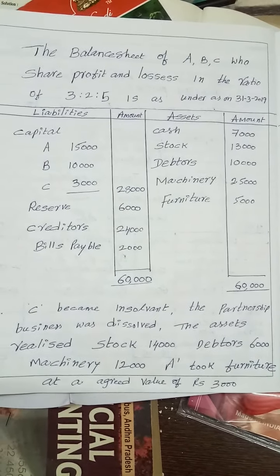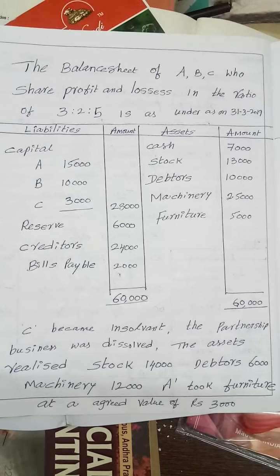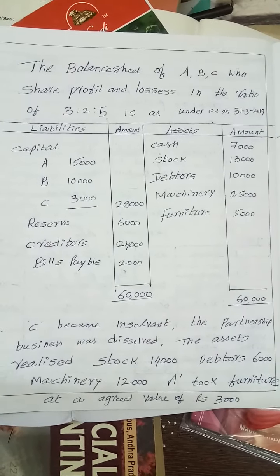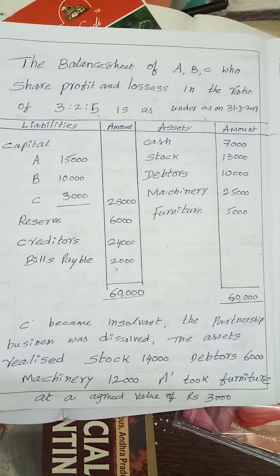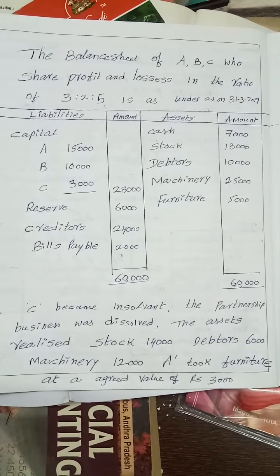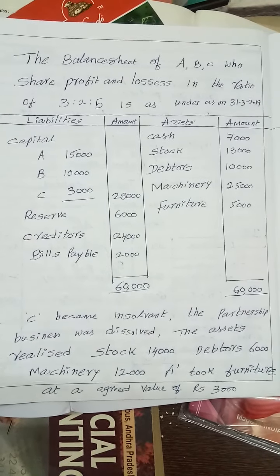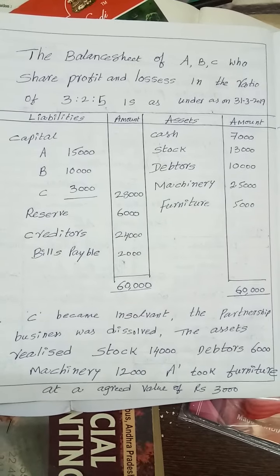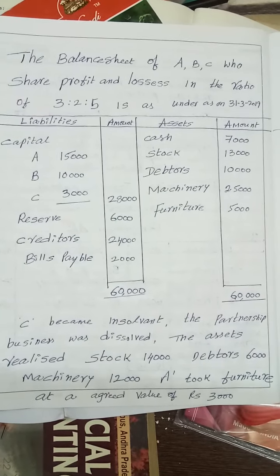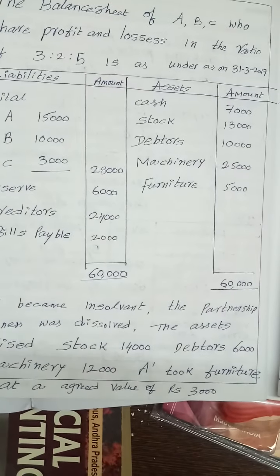See, my dear students, there are three partners A, B, C who share profits and losses in the ratio of 3:2:5. They have given the balance sheet also. C became insolvent. The partnership business was dissolved. The assets realized: stock 14,000, debtors 6,000, machinery 12,000.